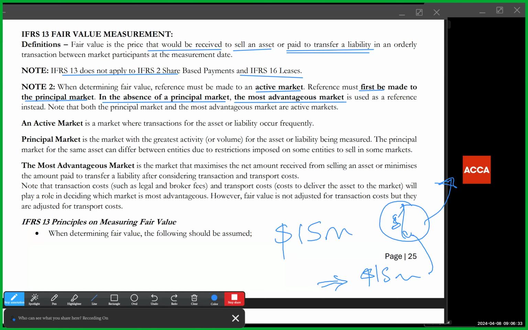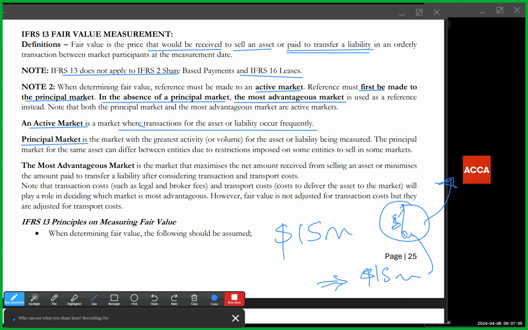What's an active market? An active market is a market where transactions for the asset or liability occur frequently, maybe daily, weekly, hourly. What counts as frequently is subjective anyway, but you have an idea of what frequently means. Of course, maybe every day, every week, every month, depending on the kind of assets. There are some items that are sold every 6 months, some that are sold every fortnight, every 2 weeks. So as long as the transactions occur frequently, it's an active market.